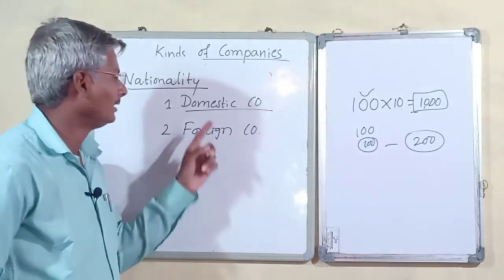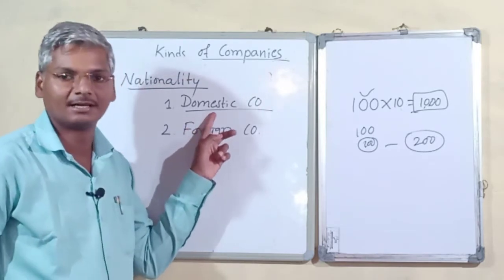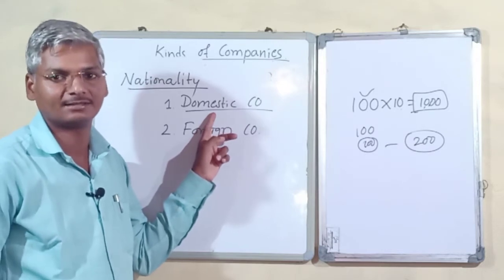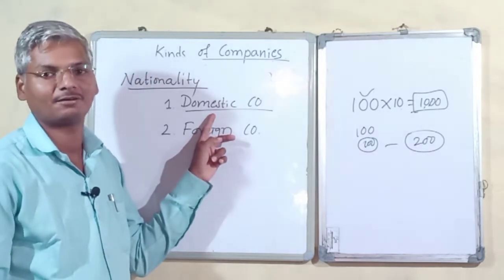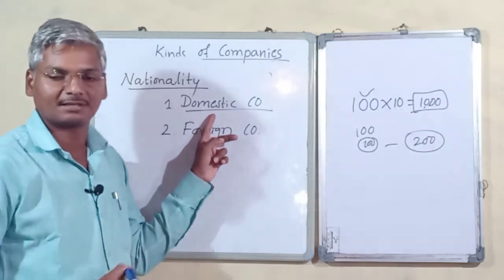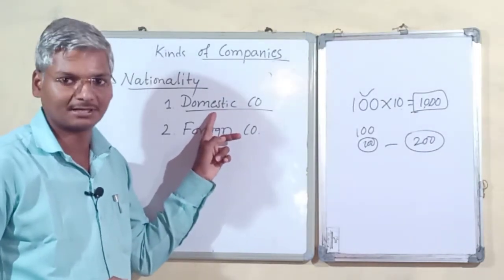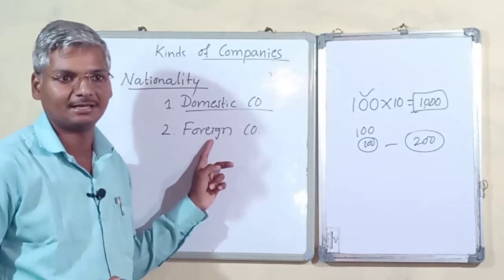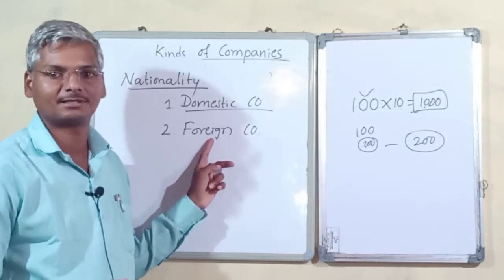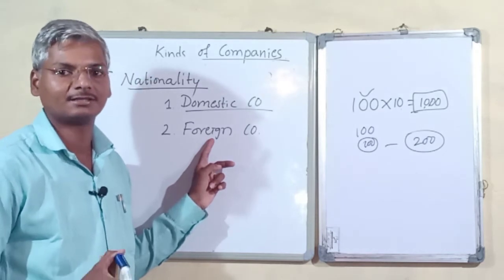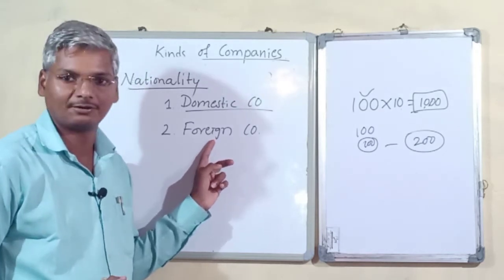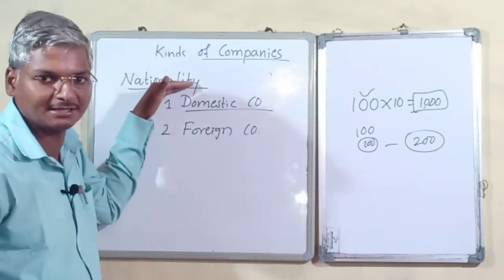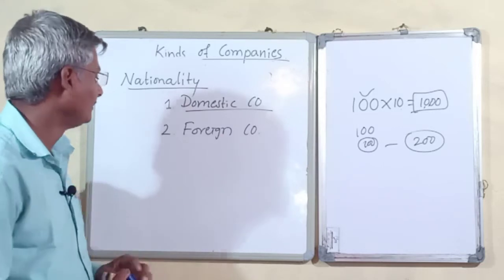I will repeat: companies which are established or registered in India, it may operate in India or it may operate in some other countries, we call as domestic companies. And companies which are not registered in India, it may operate in India but it is not registered in India, we call as foreign companies. So we have two categories based on nationality, domestic and foreign.